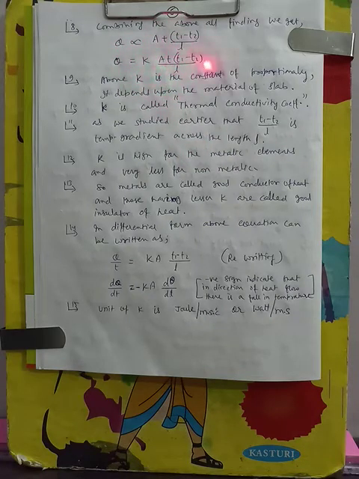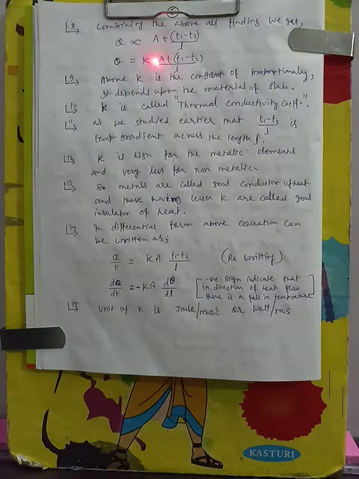And here (T1 minus T2) by L is the thermal gradient, as we have already studied in the last article. As we can see, the higher the thermal conductivity, the higher the heat transfer in the same time. Means the rate of heat transfer will be more for the higher thermal conductivity.